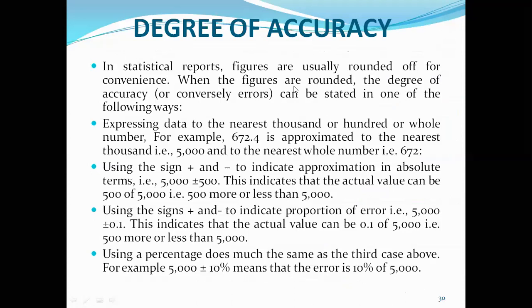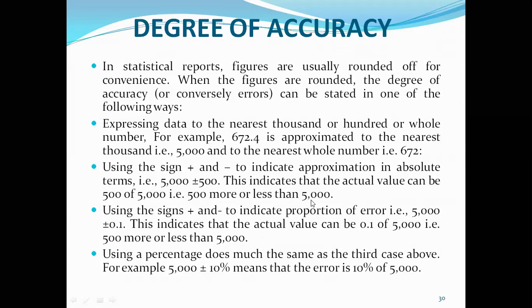The degree of accuracy in statistical reports: figures are usually rounded off for convenience. When the figures are rounded, the degree of accuracy can be stated in one of the following ways. You can express data to the nearest 1000, so 672.4 you can take as 672. Using the sign plus or minus to indicate approximation in absolute terms: if it is 5000 plus or minus 500, this indicates that the actual value may be 500 more or less than 5000.